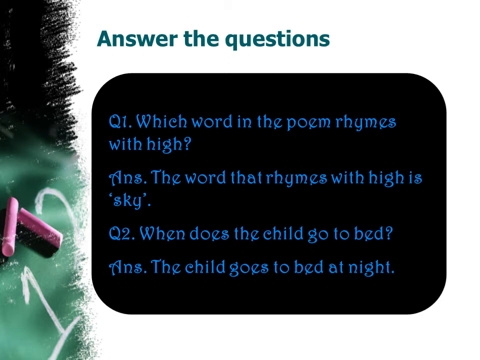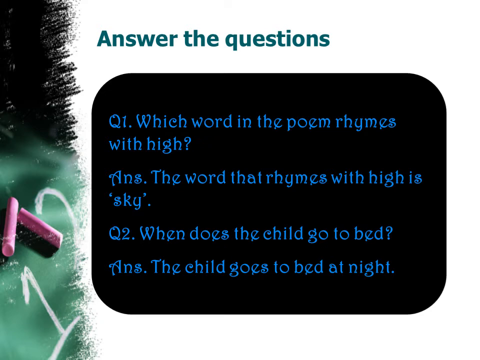Children, go through the poem once again and just look for the word which rhymes with high. I will recall the poem. Moon and stars, shining up on high. Children, you can read after me.